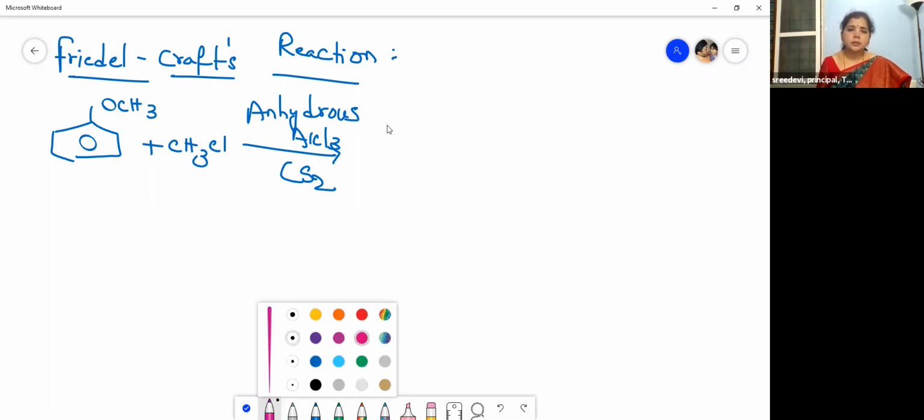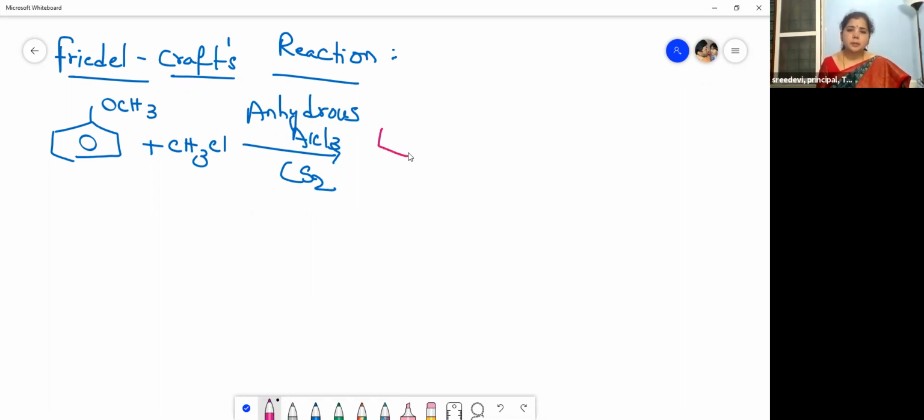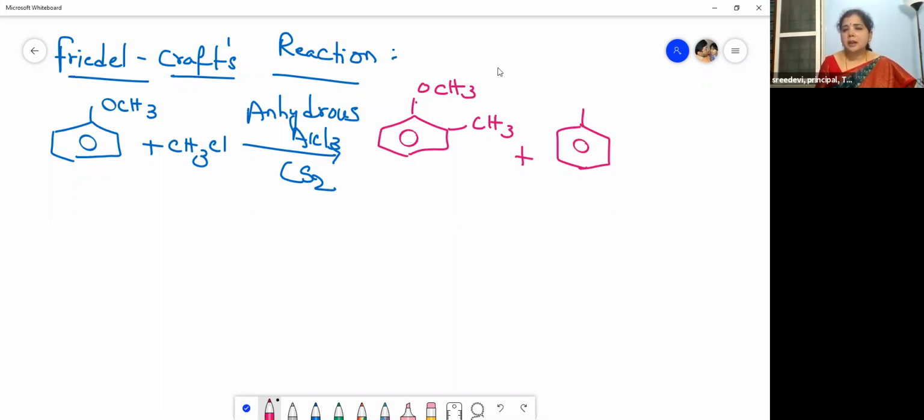It gives a substituted product at the ortho and para positions. This is a methyl group which is being substituted, and this is our OCH3, and then you'll get another compound where the substitution has taken place at the para position.